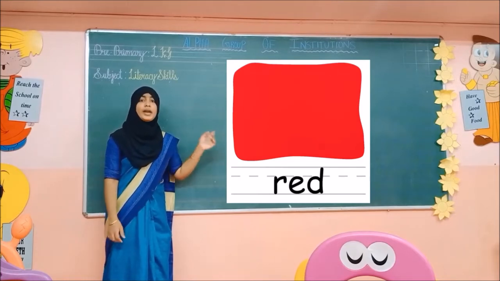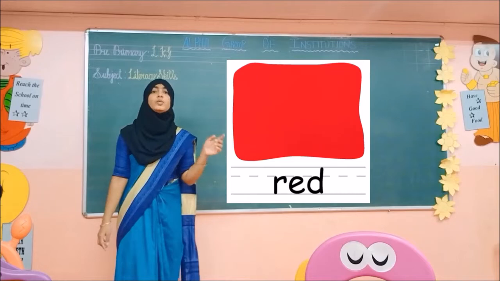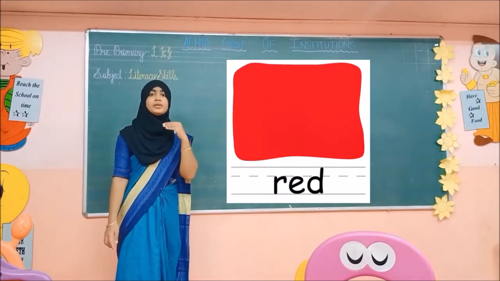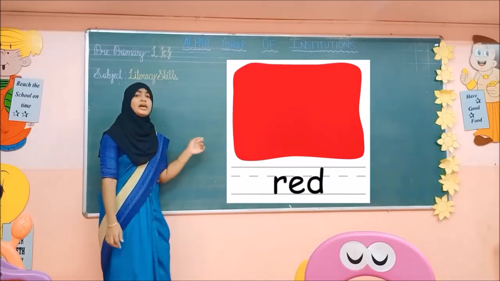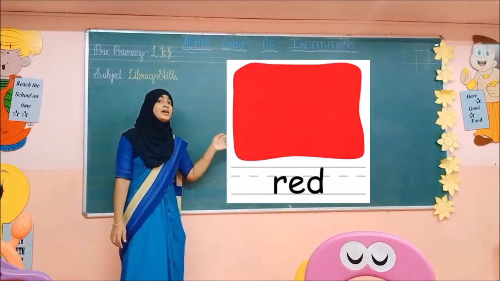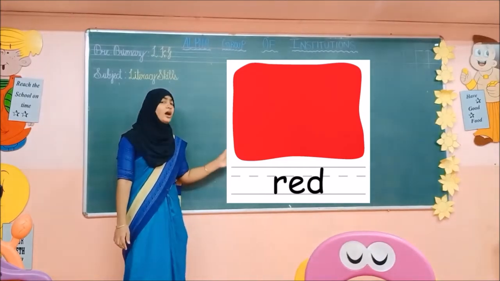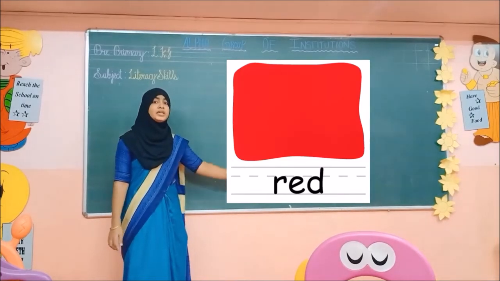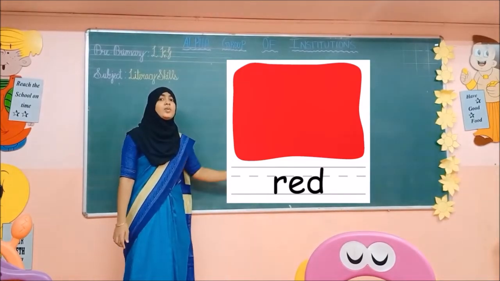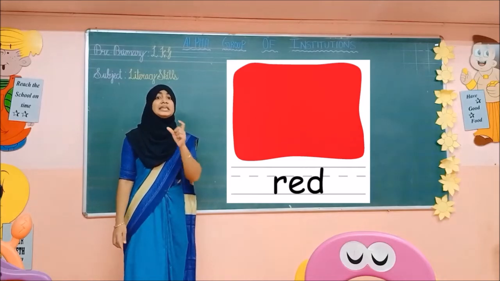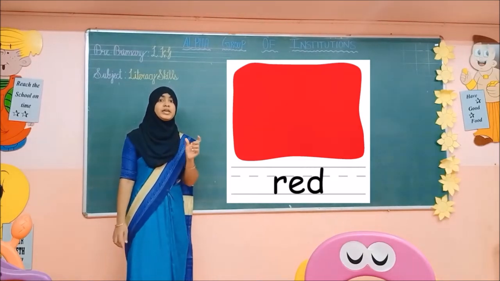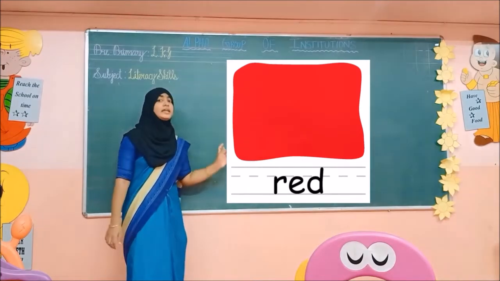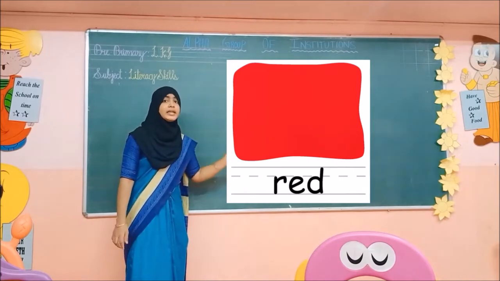What is this? Yes, red color. Now I am going to teach you with the pictures. Words start with the letter E, or the letter will come in the middle also. Okay children, listen here. Spell the word R-E-D, red. While we are telling, we say R-E-D. In pronunciation, we have to say A.